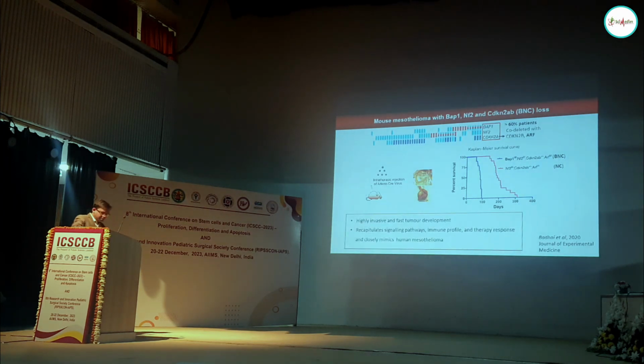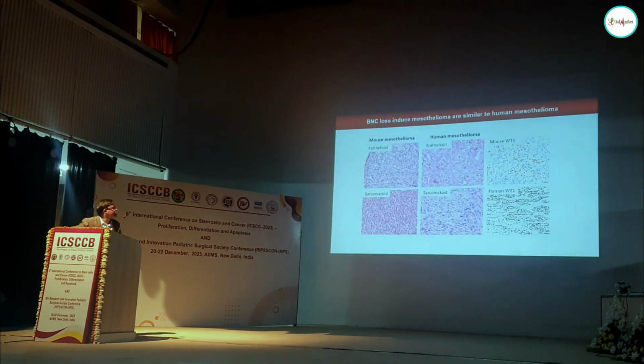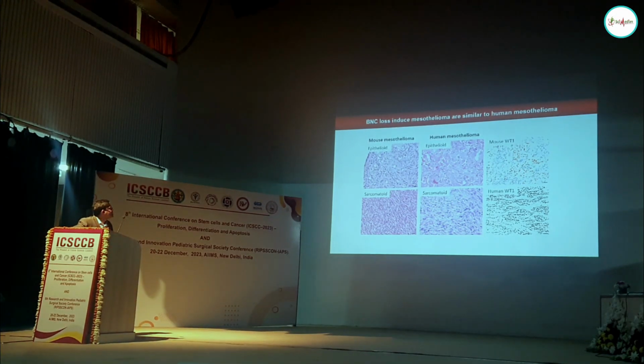For example, these tumors are also highly invasive, like human mesothelioma, with fast tumor development. It recapitulates signaling pathways, immune profiles, and therapy response, and is closely linked to human mesothelioma. So how do you know that they mimic all these features? To give an example, human mesothelioma develops tumors from epithelioid or sarcomatoid mesothelioma.